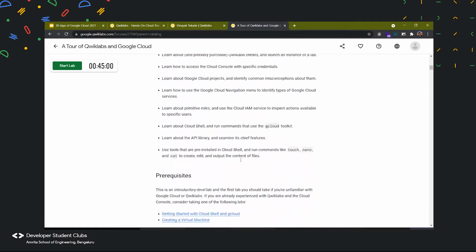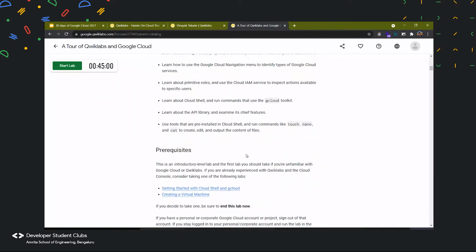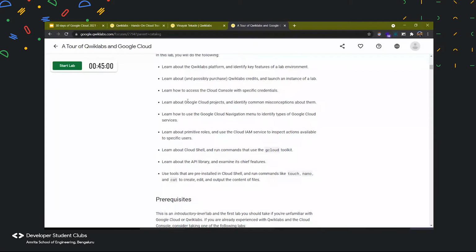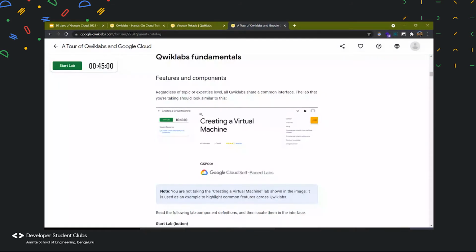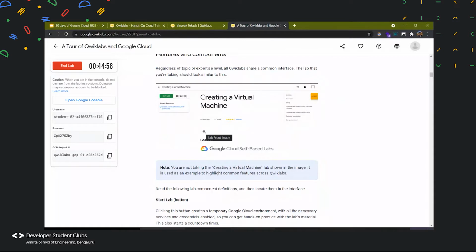And then, going ahead, we'll have instructions given in each lab, and in this lab we'll also be given a brief introduction about what we are going to learn. The whole agenda will be present over here. So to get started with the lab, we have to press Start Lab, and what this does is that it is creating a temporary Google account for us with a username and a password. And it will also generate a Google Cloud project for us.